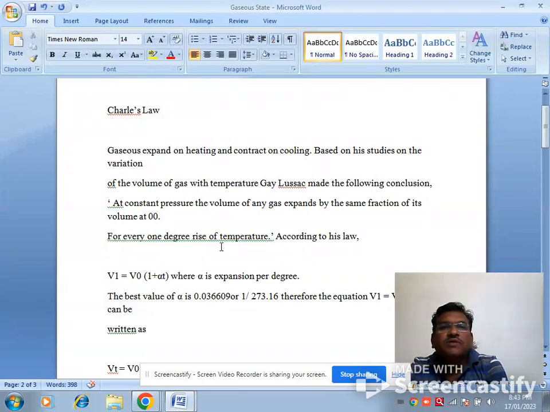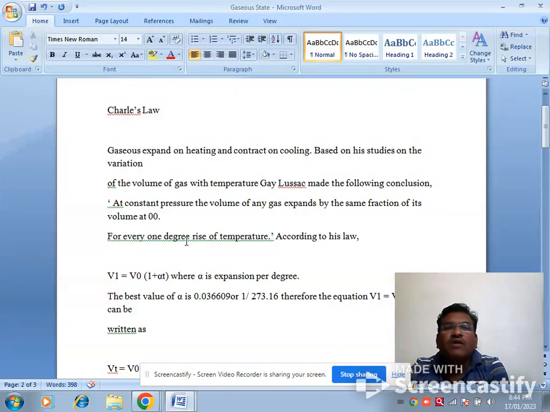Charles' Law: a gas expands on heating and contracts on cooling. Based on his studies of the variation of the volume of a gas with temperature, Charles made the following conclusions. At constant pressure, the volume of any gas expands by the same fraction of its volume at 0 degrees.